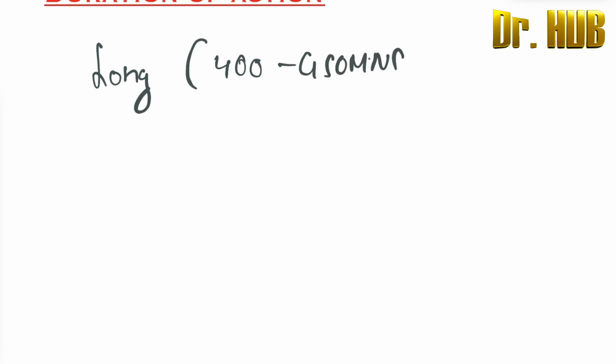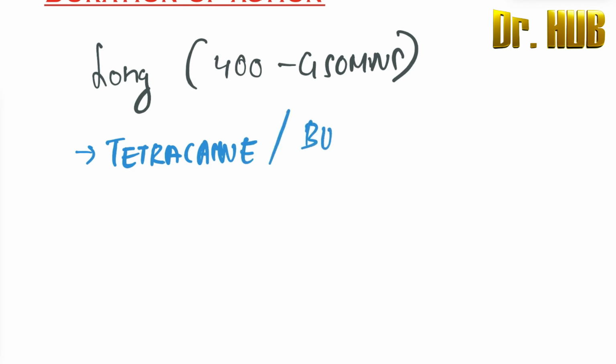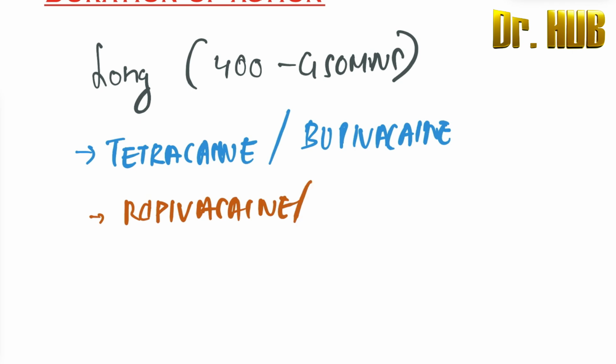Then we move on to the long acting. By long acting, we refer to the duration of 400 to 450 minutes. So what are the drugs? The drugs involve tetracaine, bupivacaine, ropivacaine, as well as etidocaine. So all these are the drugs which have long duration.